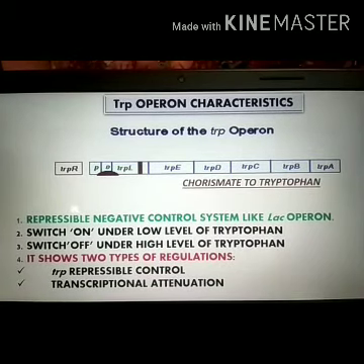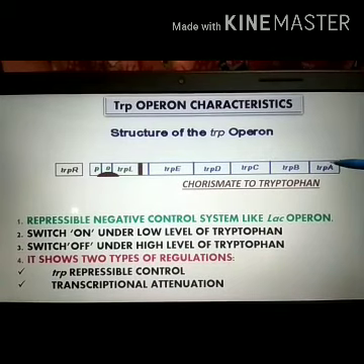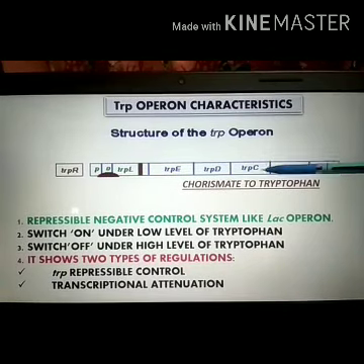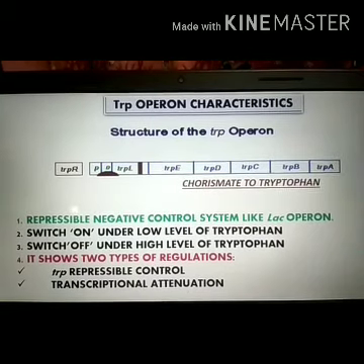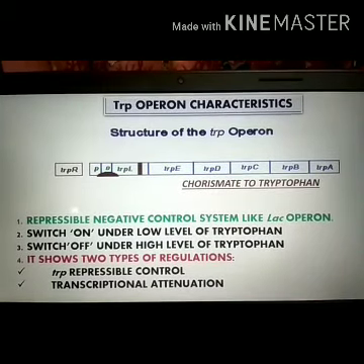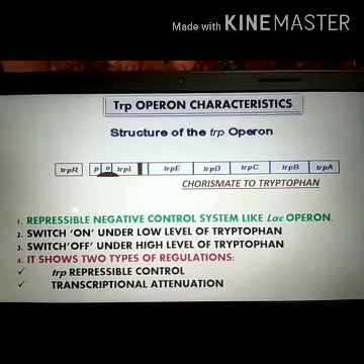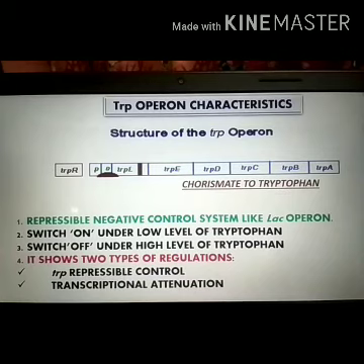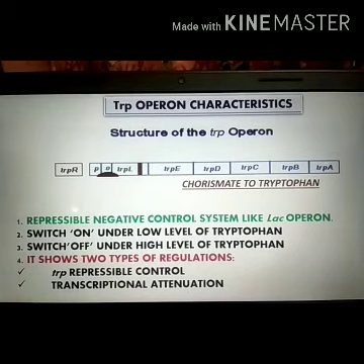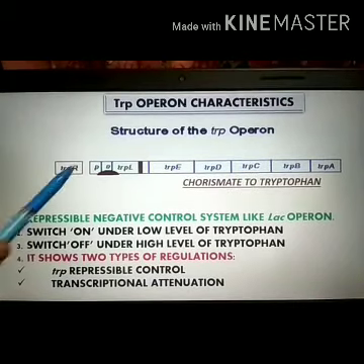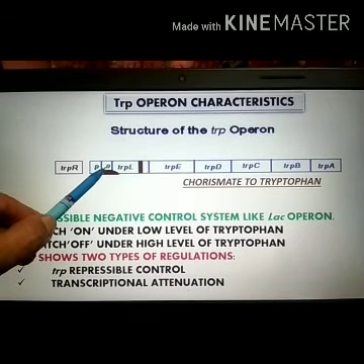The trp operon contains 5 structural genes, trpA, B, C, D and E, which encode the enzymatic parts of the tryptophan biosynthetic pathway. And the precursor of tryptophan is chorismate, the anionic form of chorismic acid. And upstream of these structural genes are present the promoter and operator genes.